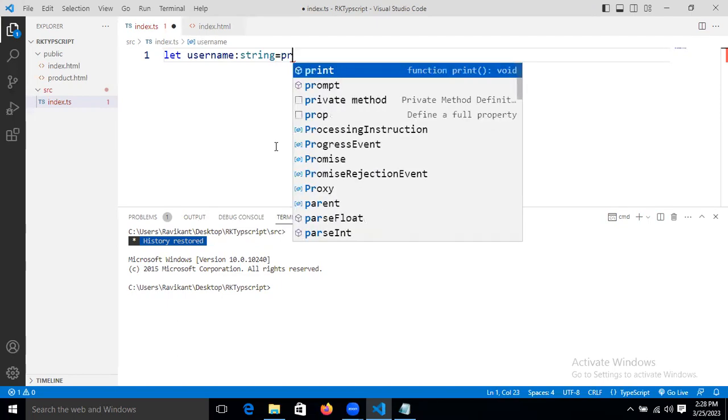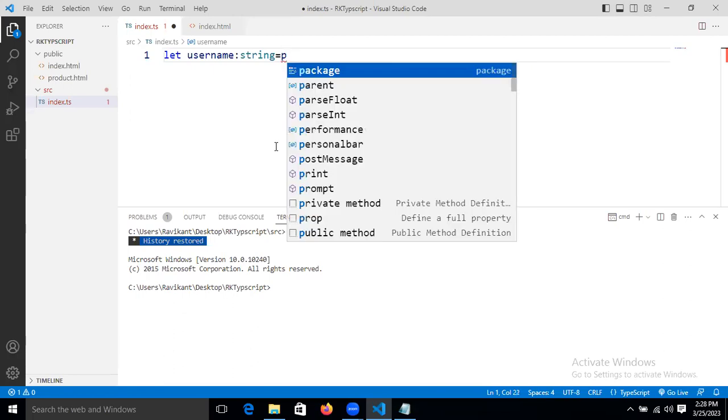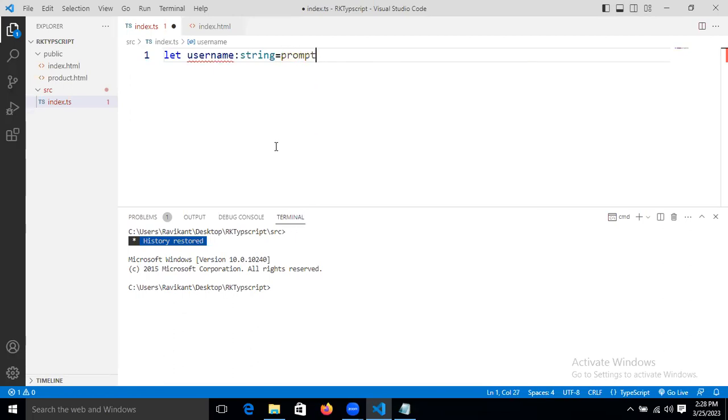For that, one function is there. That function name is prompt, right? Now it will give the message, like in Java, what are we using now, guys? We use the Stream API to read the console data. Same in TypeScript, and in JavaScript this one is there also. So here, enter username.